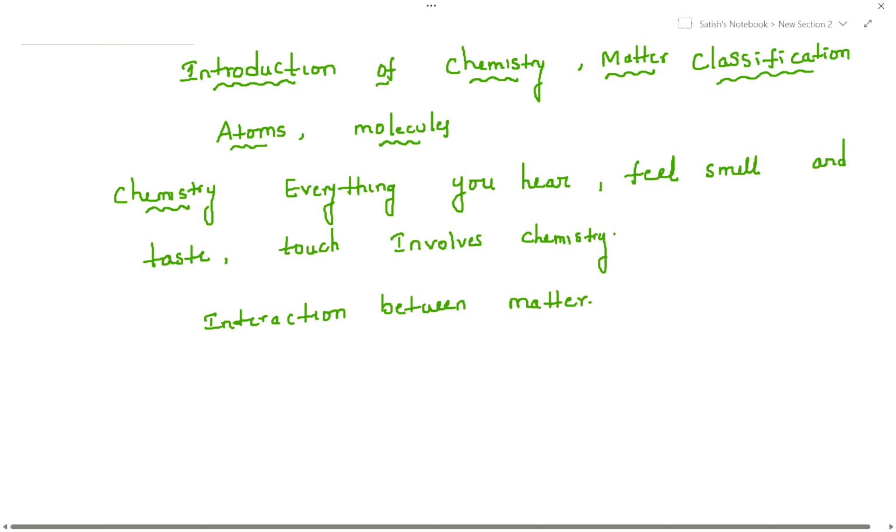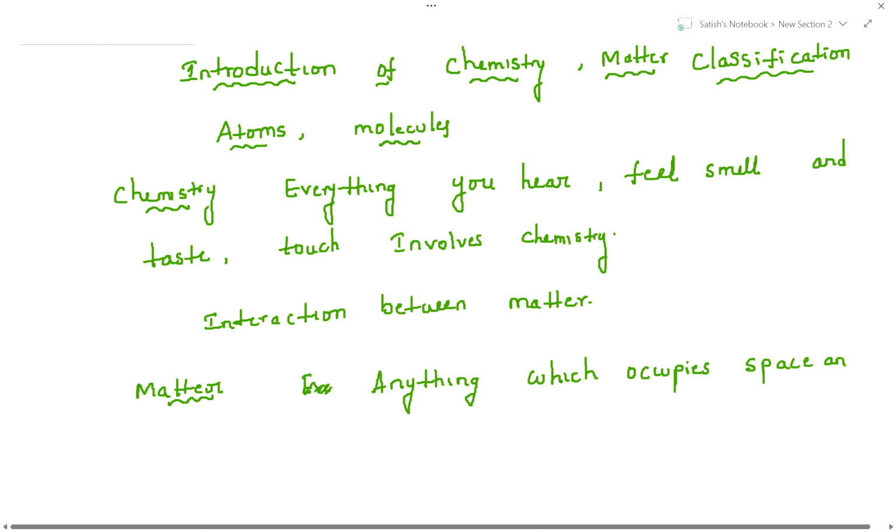So I am going to write here the definition of matter. What is the matter definition? Anything which occupies space and has mass, so that we call matter.